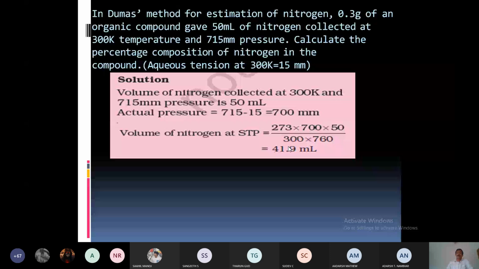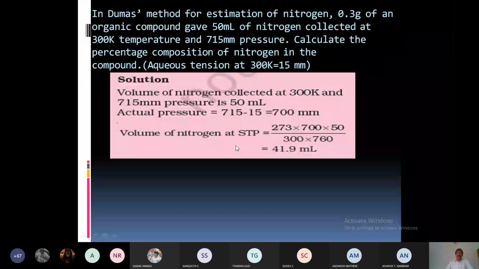Now mass of 1 ml nitrogen at STP, you know, 28 by 22,400. So mass of 41.9 ml, 28 by 22,400 into 41.9 ml. So percentage of nitrogen is m divided by the mass, into 100.